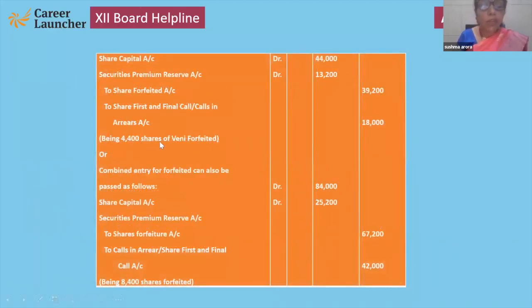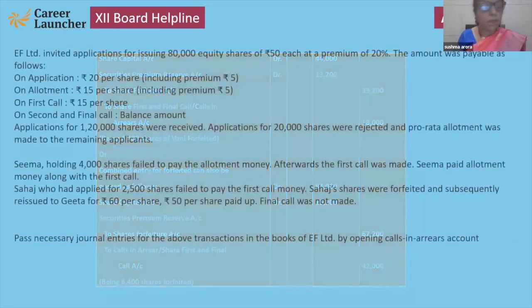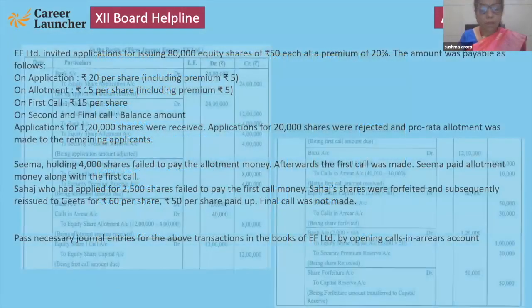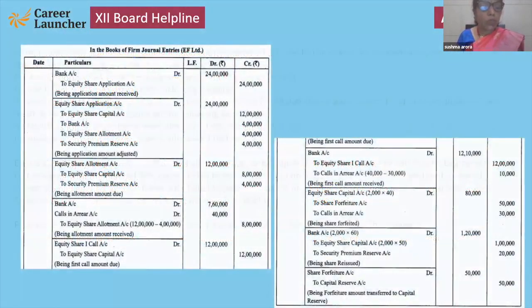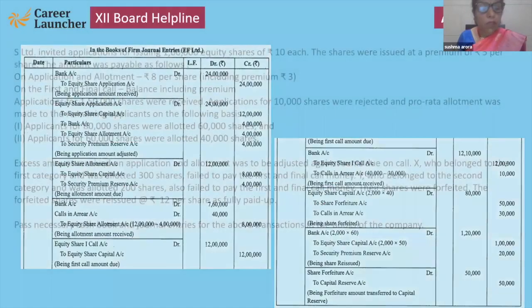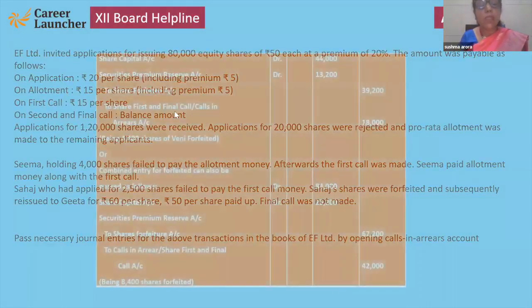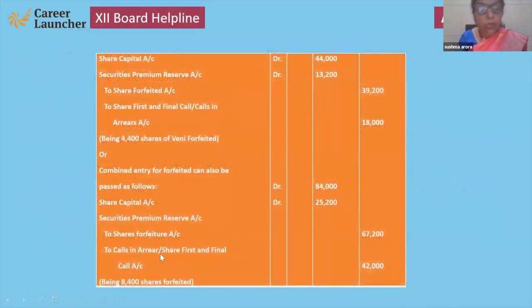Then Vani's 4,400 shares from category 2. These questions I'll give you in homework tomorrow. But see here, this is the question. Then what to do? Total 8,400 shares we can reissue.